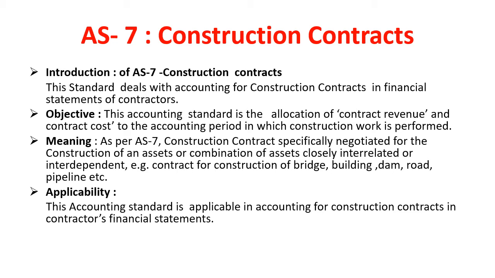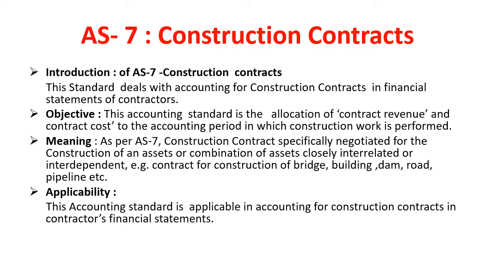Accounting standard will not be applicable for the construction project undertaken by the enterprise on its own account as a commercial venture in the nature of production activities. For example, constructing or developing a housing project on its own account and selling of the self-constructed residential units or commercial flats to the public, etc.